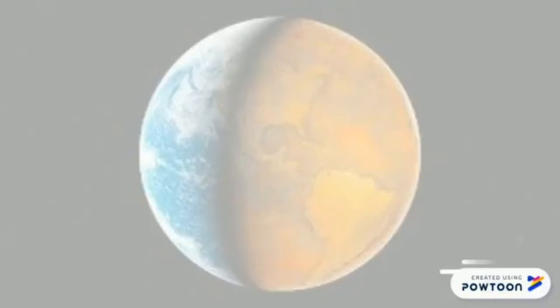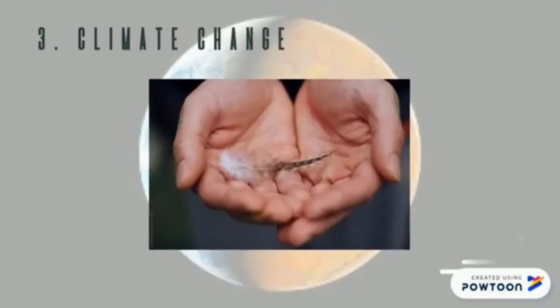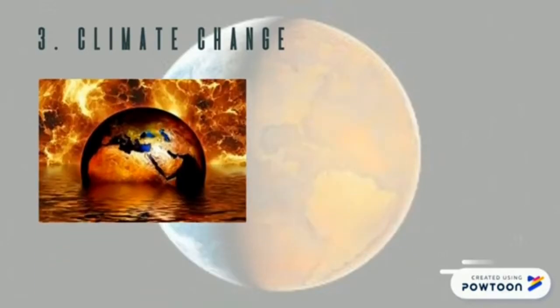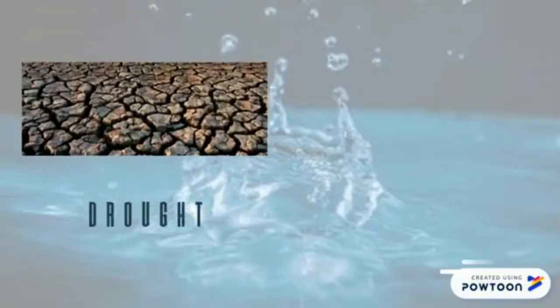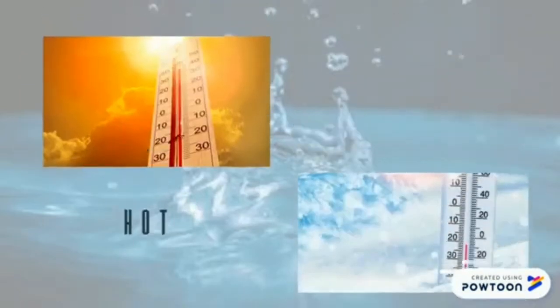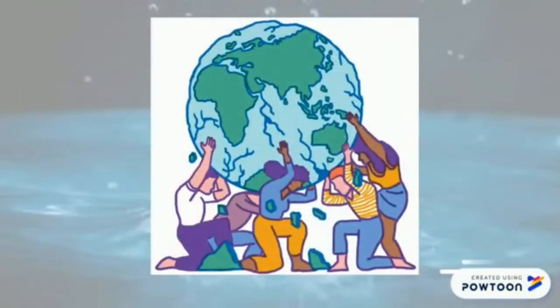The third cause we have here is climate change. Climate change, mostly considered as a light subject, can cause major problems not only to our planet but also to our community. Whether it was little water or too much water, really hot or really cold, it all affects different groups of people in different parts of the world.